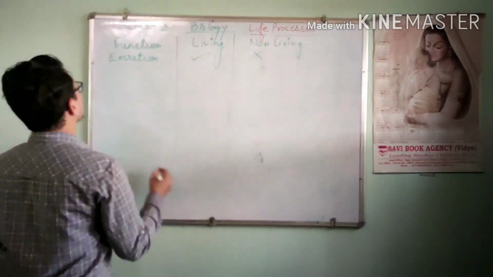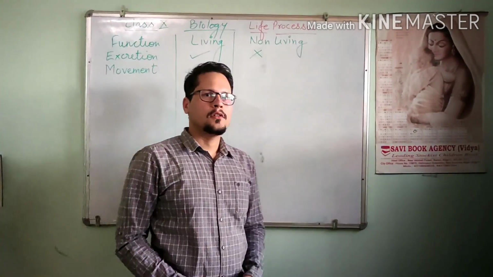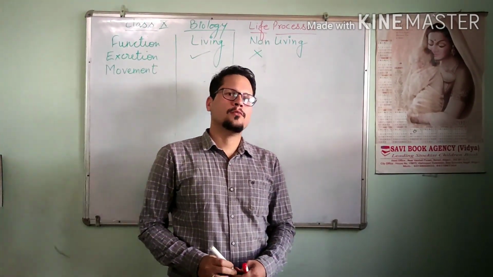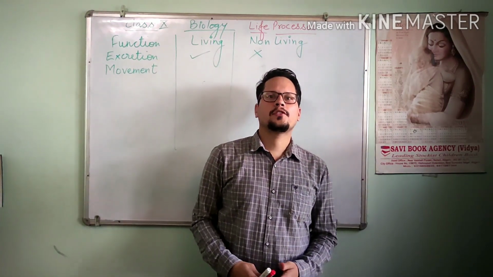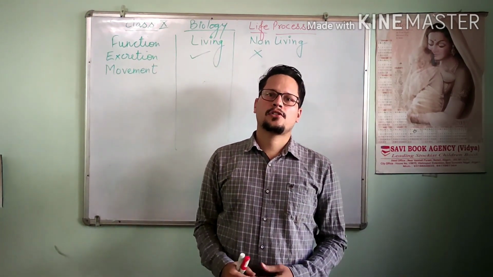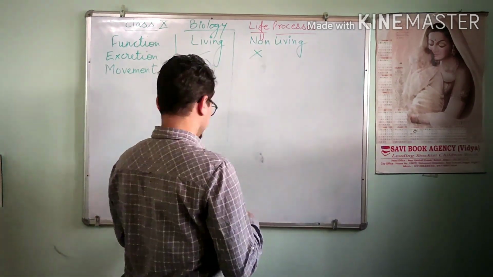Next one is movement. So students, as you know, living things need to move from place to place in search of food. They have to protect themselves, they need shelter. For this, they move from one place to another.